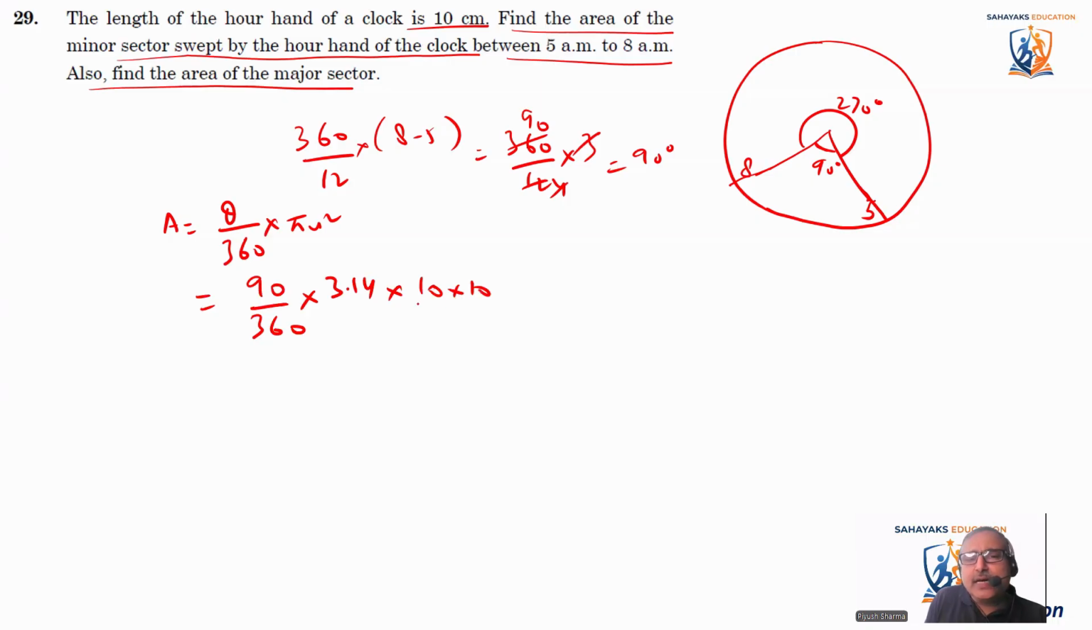See, radius was given as 10. If radius would have been given as 7, I would have taken pi as 22 by 7, so that the 7 will cancel out. But यहाँ पर 3.14 दिया हुआ है तो मैं 10 into 10 ले लेता हूँ. तो इसके 90 into 4. Okay, 4 से divide कर लेते हैं इसे.